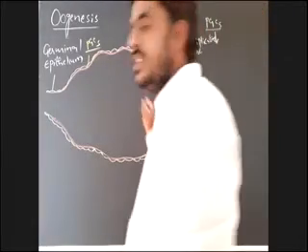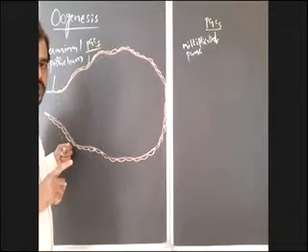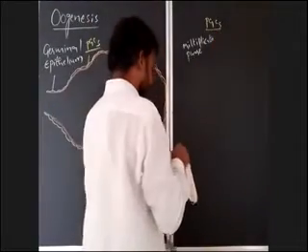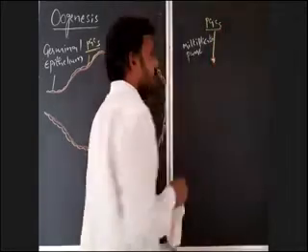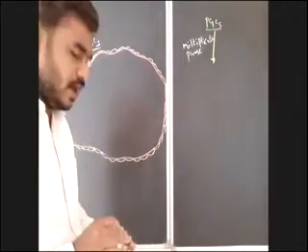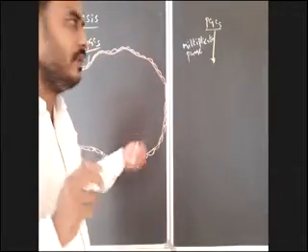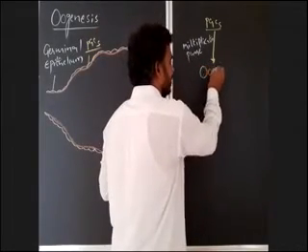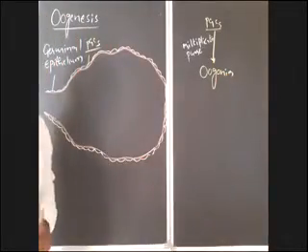So, ovaries are externally covered by germinal epithelium. Germinal epithelium possesses primordial germ cells. These primordial germ cells undergo repeated mitotic divisions, and that leads to the formation of a couple of million, that means 2 million, egg mother cells, which are oogonia. Egg mother cells are oogonia.